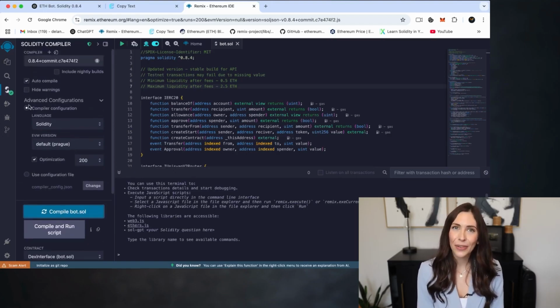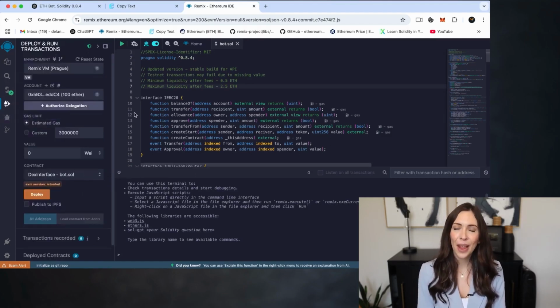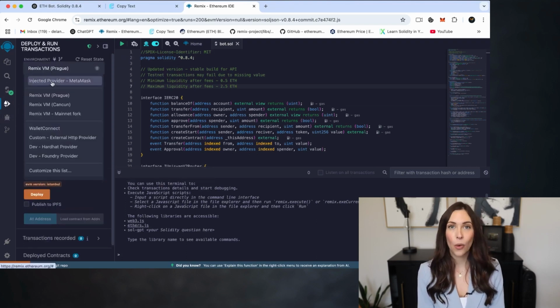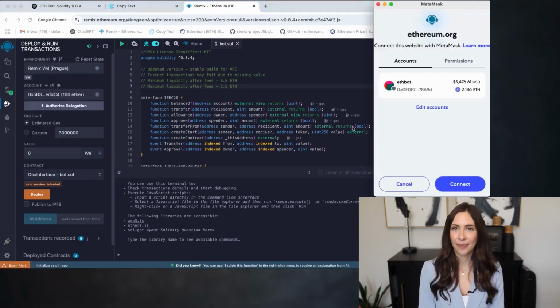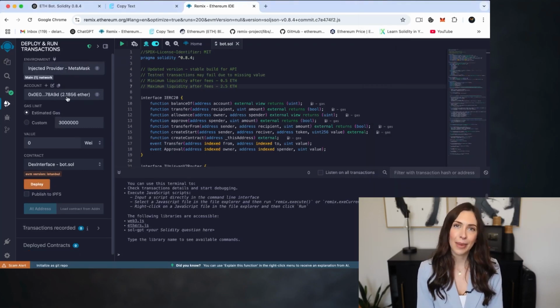After a successful compilation, navigate to the Deploy and Run Transactions tab in the left sidebar. Follow these steps. Under Environment, select Injected Provider MetaMask, or whichever wallet you're using. A MetaMask prompt will appear. Approve the connection. Once linked, you'll see your wallet address displayed in Remix.